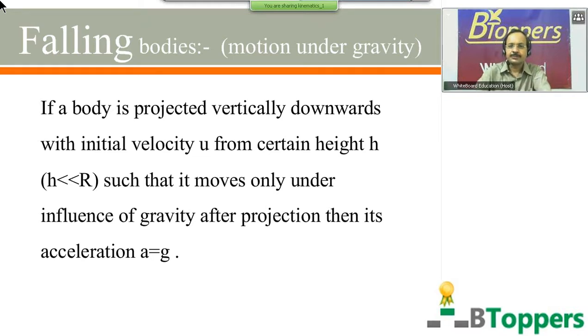The body is projected vertically downwards with initial velocity u from a certain height h. Here h is much less than capital R, such that it moves only under the influence of gravity after projection. Then its acceleration a equals g.